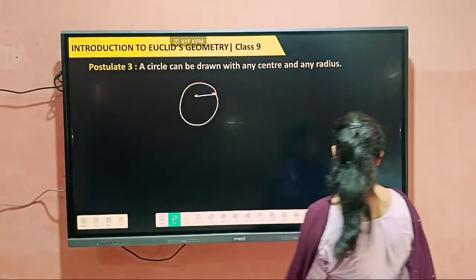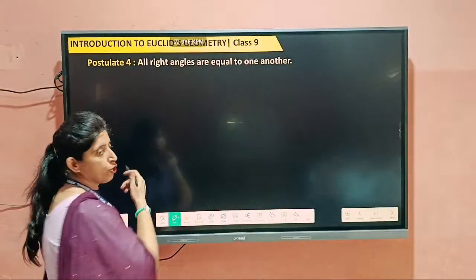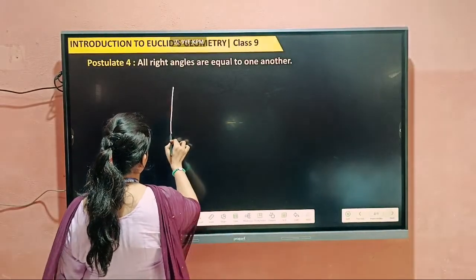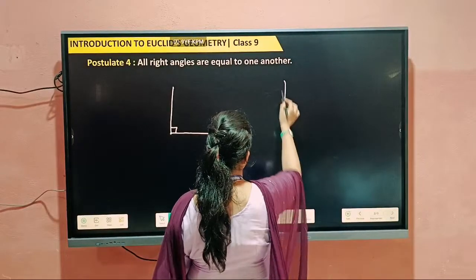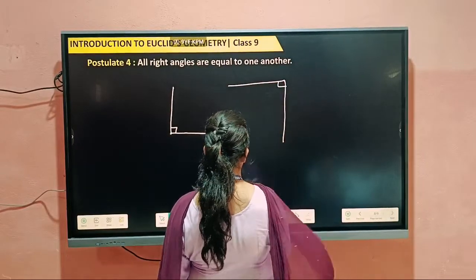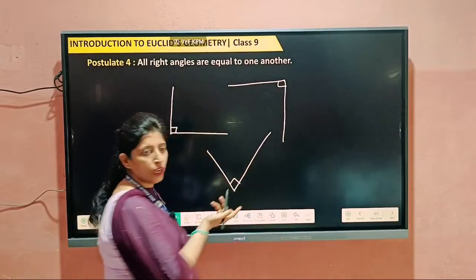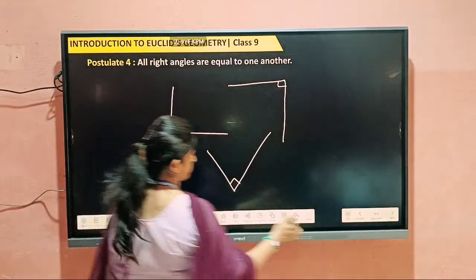Next one. All right angles are equal to one another. Yes, this is also correct. All right angles. Suppose I am making a right angle here, one right angle I am making here, one right angle I am making here. So all are equal to one another, right? Next.